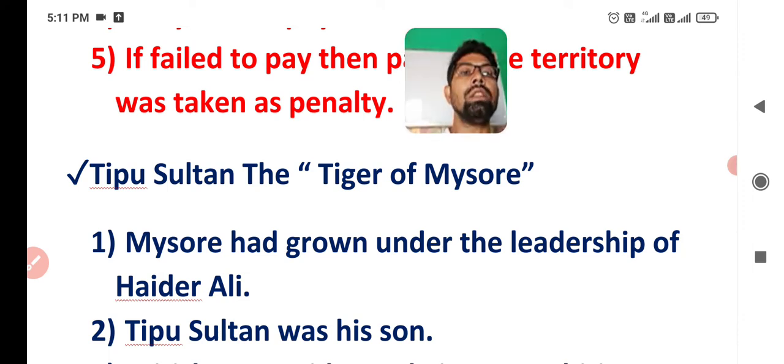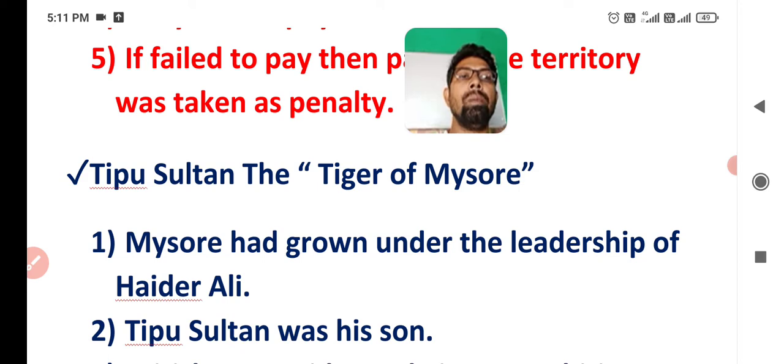It started to influence Mysore. Now we will read about the power and main background of Mysore. Tipu Sultan, the Tiger of Mysore, we will learn today about Tipu Sultan. You know that Mysore had grown under the leadership of Haider Ali.